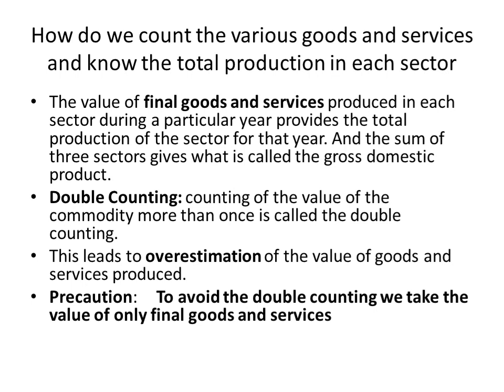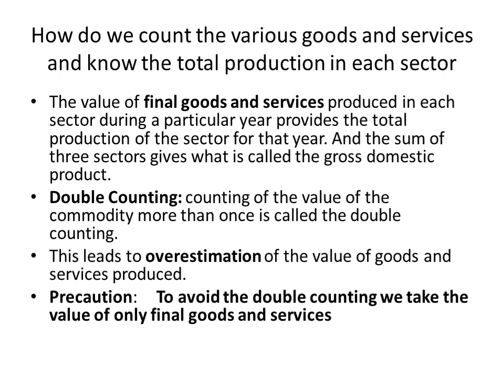You will see carefully that in this definition it is given: value of final goods and services. Students, it is the main precaution in calculating national income or gross domestic product. We will take only final goods and services. Why? To avoid double counting. What is double counting? Counting the value of a commodity more than once is called double counting.